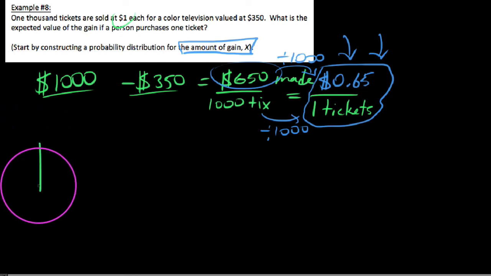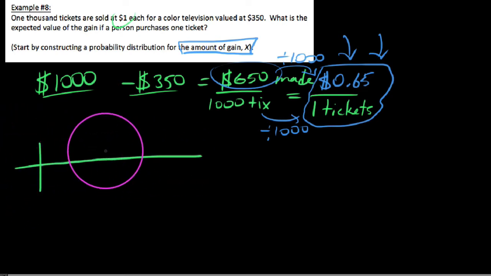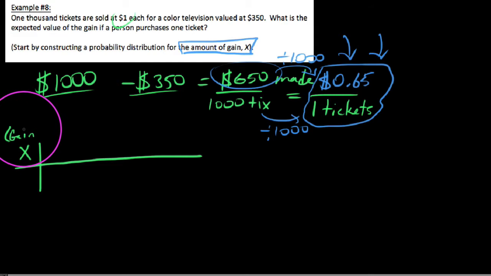So when we make our probability distribution, of course, it's a row by column array, but we're going to say x, and this is representing the gain, and we're talking about in dollars, okay? And then the likelihood that I do actually gain this. So we're going to start up with the gain. Now, what we're going to put up here is all the possible situations that would exist.